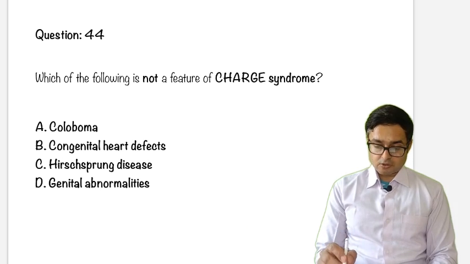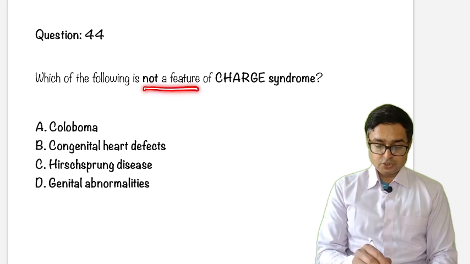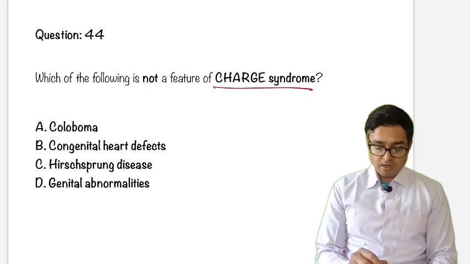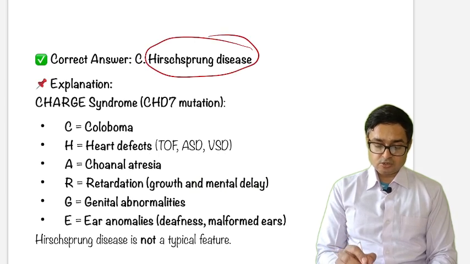Okay. Next question, question number 44. Which of the following is not a feature of CHARGE syndrome: coloboma, congenital heart disease, Hirschsprung disease, genital abnormalities? The answer will be Hirschsprung disease. CHARGE syndrome is seen with CHD7 mutation.